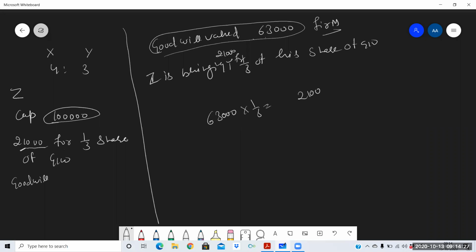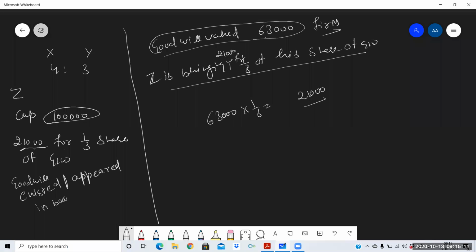So 21,000. Okay. And if his calculated share is already given, like here, 21,000 for 1/3 share of goodwill, it means the multiplied share is already given, the goodwill is already calculated. It is not the goodwill valued, it is only the share which the partner is supposed to bring. So he is bringing 21,000, so there is no need to multiply it by 1/3. Clear? And one more thing is given, that on Z's admission, goodwill existed in books. Existed means appeared.